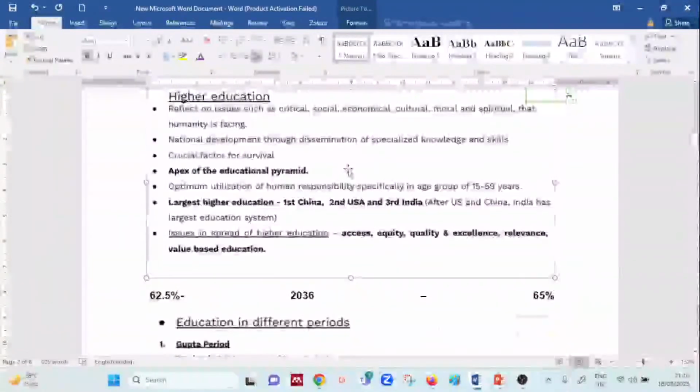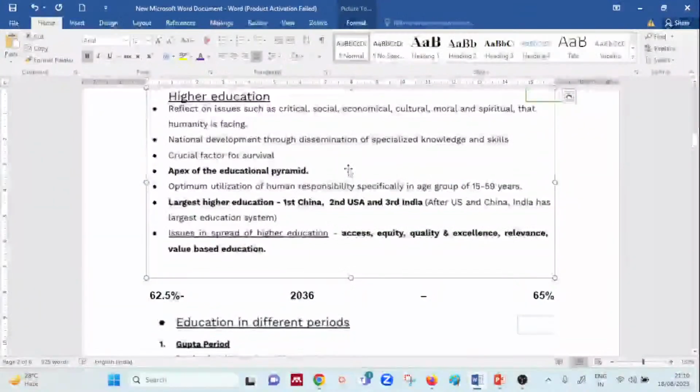Now, what is the rank of India with respect to higher education? India is ranked third after China and USA. And the main important objectives to be addressed are accessibility, equity, quality, excellence, and relevance of education, or value-based education. That is the main aim which has to be studied and understood very well.